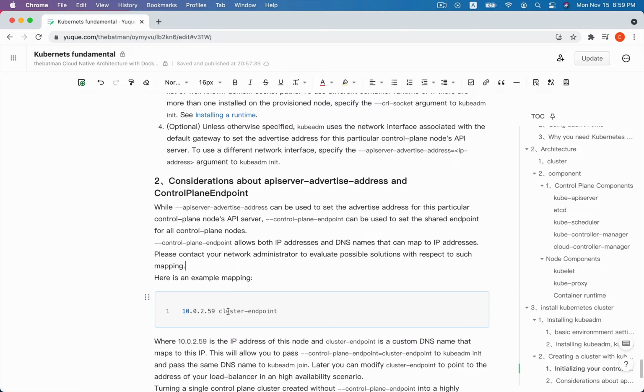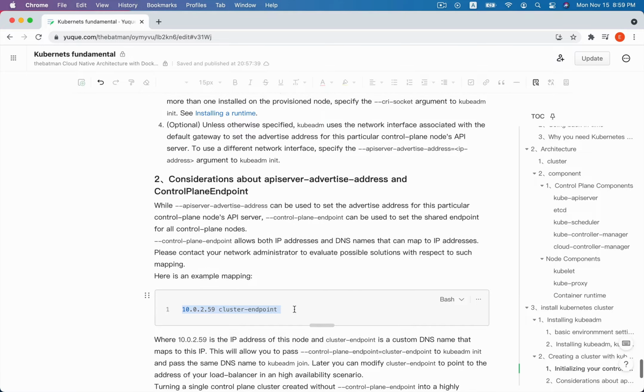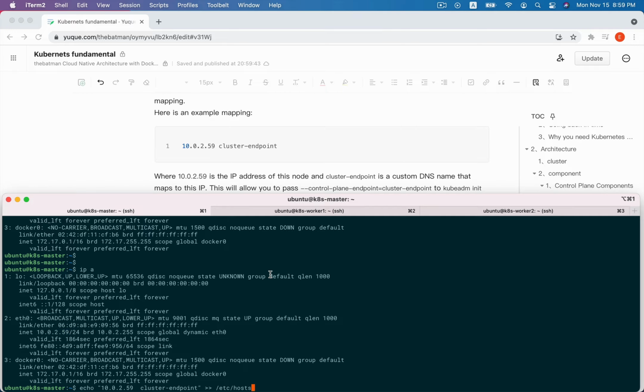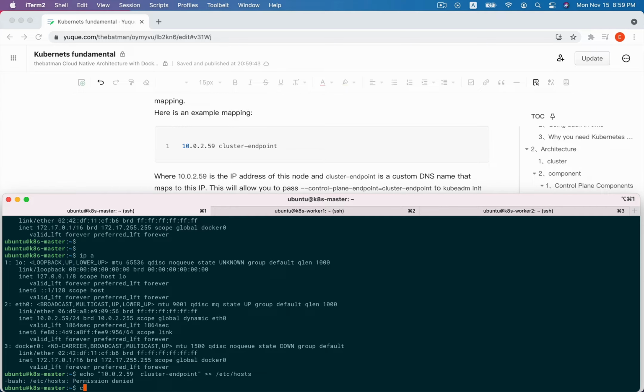So here, this is our mapping. We can use this command to write this mapping to our /etc/hosts, so the nodes of the cluster can reach each other using their names.